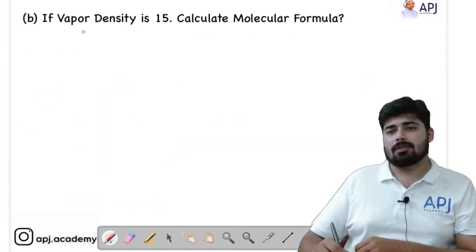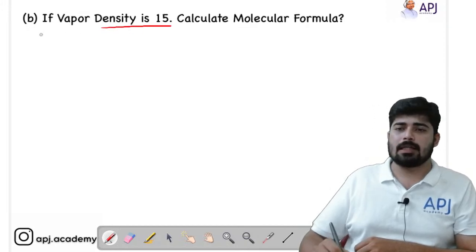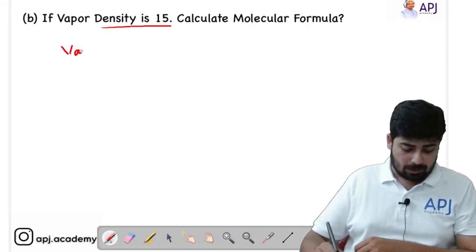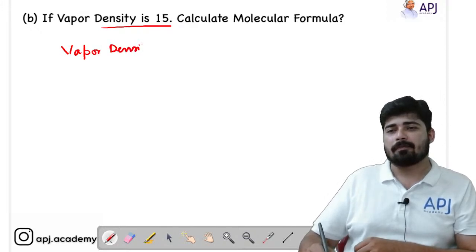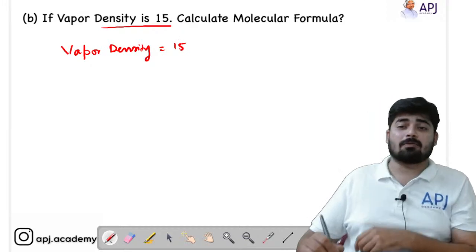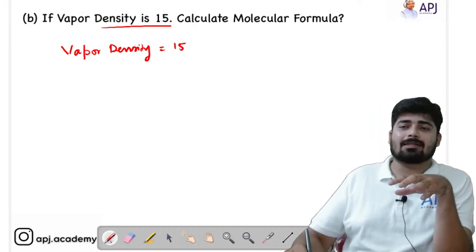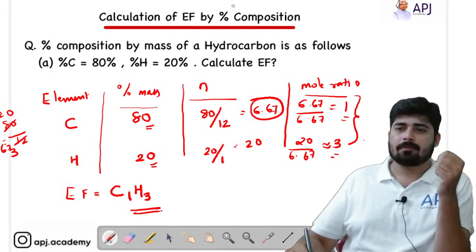Here, students, this is the case where the vapor density is 15. Yes, Vivek Thomas, hi. Vapor density is 15, and you have to find the molecular formula. See how you can find the molecular formula. You have to understand that this is just the B part of the first question.